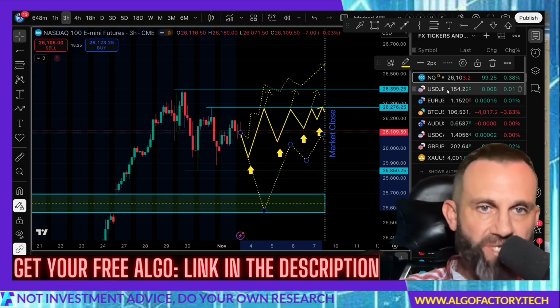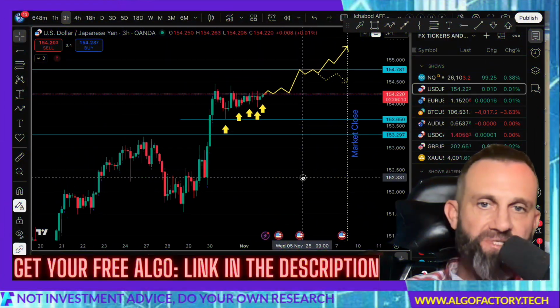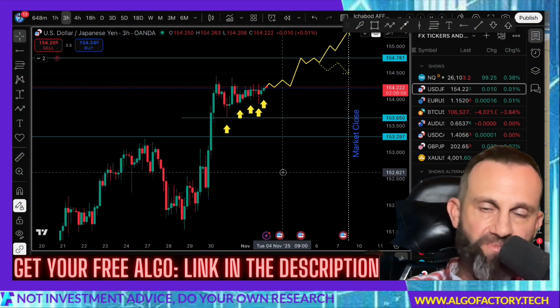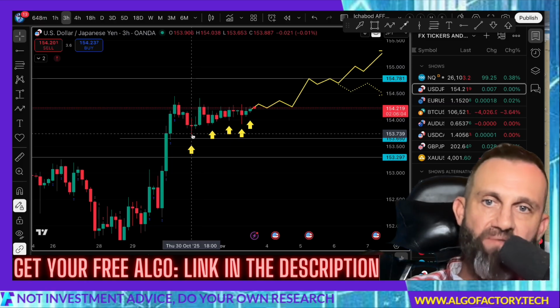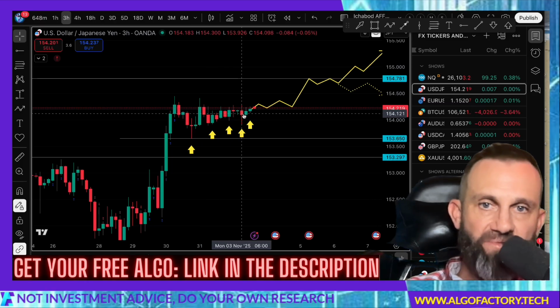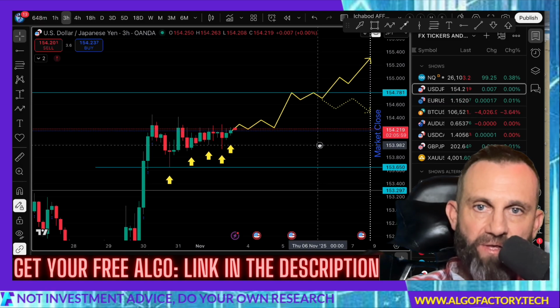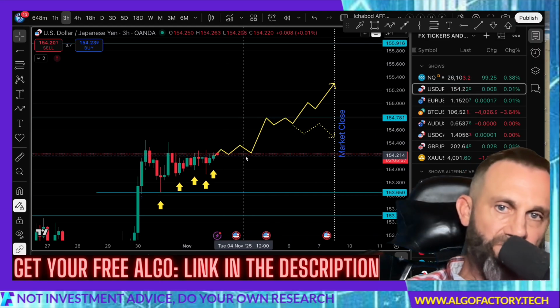Let's move on to USDJPY. Now, this pair and the dollar in general has just been bullish, and you'll notice even in this short-term look back to last Thursday, every move down just gets bought up. Even the moves down that look like they're going to be strong, they all get bought up, so I do expect this to continue to go sideways to up.